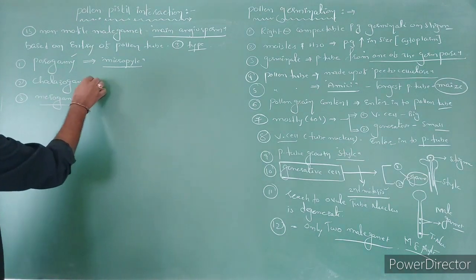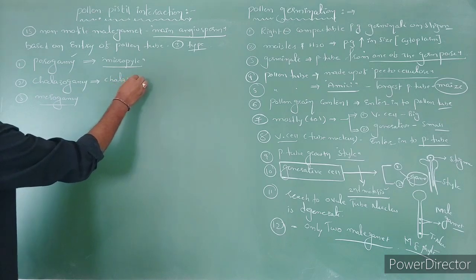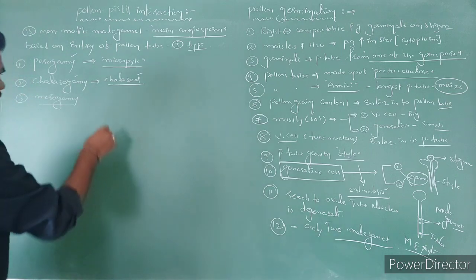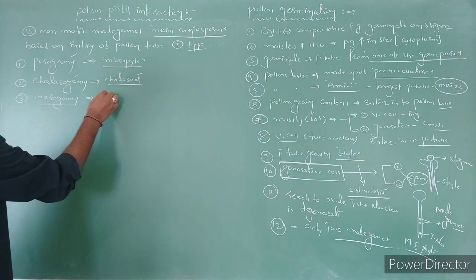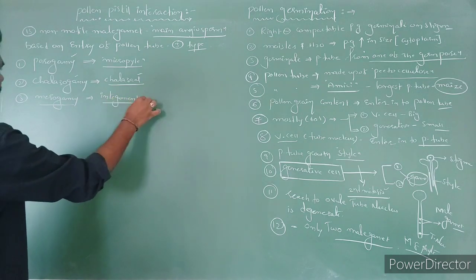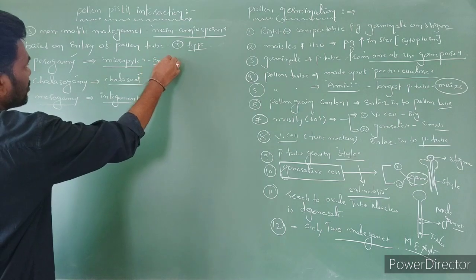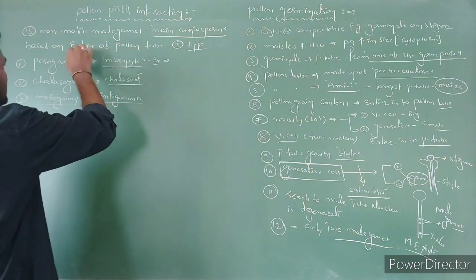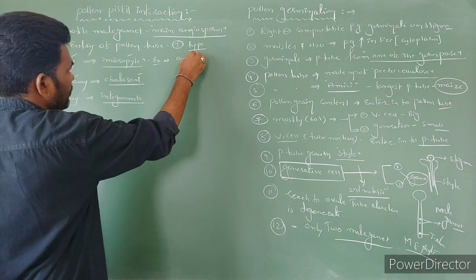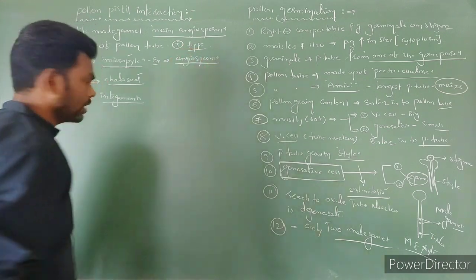Sometimes the pollen tube enters through the chalazal side. That is called chalazogamy. Sometimes the pollen tube enters through the integuments. That is called mesogamy. The most common type of entry is through the micropyle region. Maximum angiosperms perform porogamy.